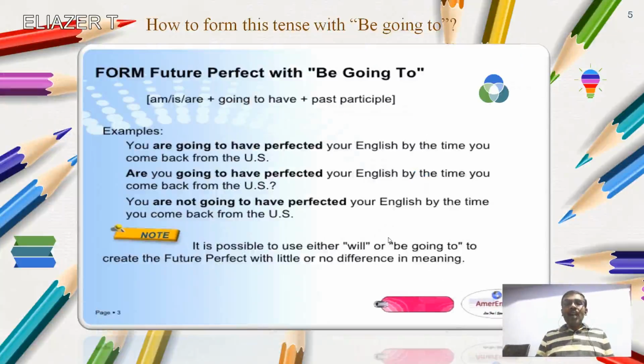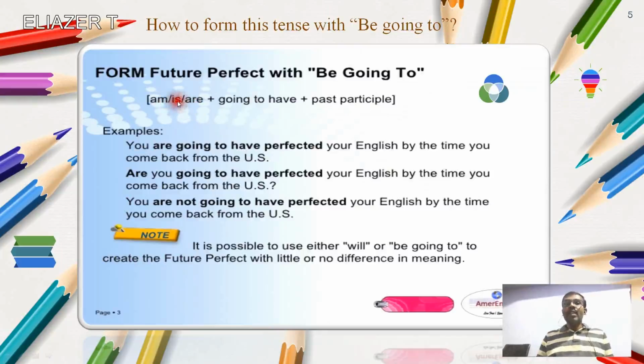Next slide. How to form this tense with the be going to format? How do we use this? Let us see some examples. Before that, am, is, or are: these three will come according to the subject.